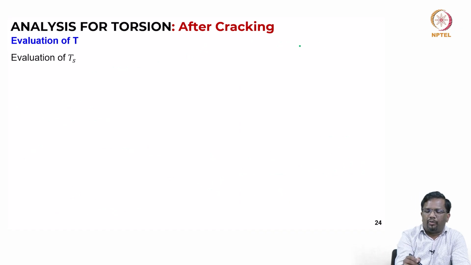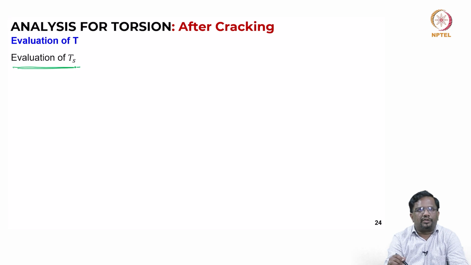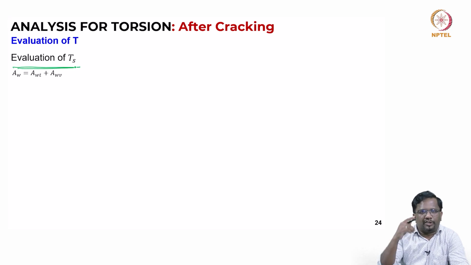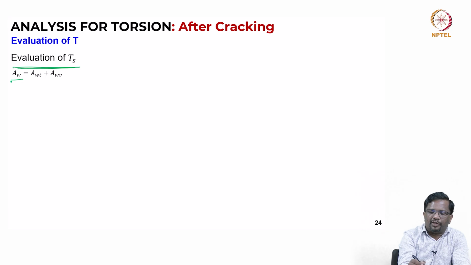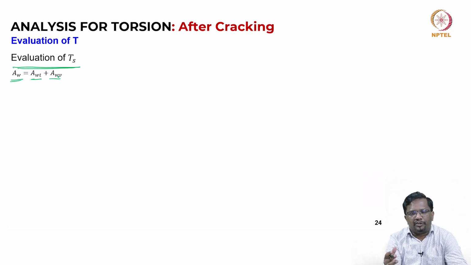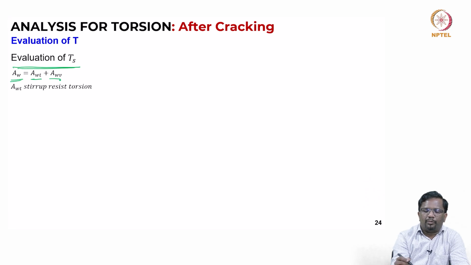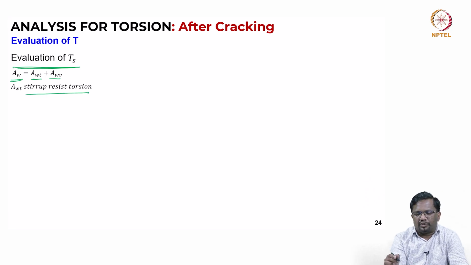Okay, now let us look at how we find the stirrup contributions from torsional resistance, right. The same stirrup is going to be effective for resisting both the torsional moment as well as the shear. So, what we are saying is the AW, the stirrup reinforcement, I am going to divide into two things, AWT which is effective in resisting torsion and AWV which is effective in resisting shear, right. What is AWT? Stirrups that are required to resist torsion, and AWV is the stirrup that is required to resist shear.